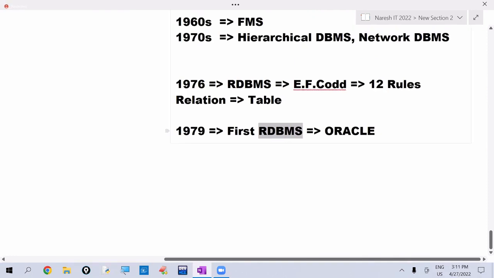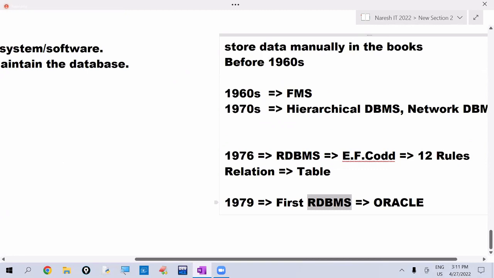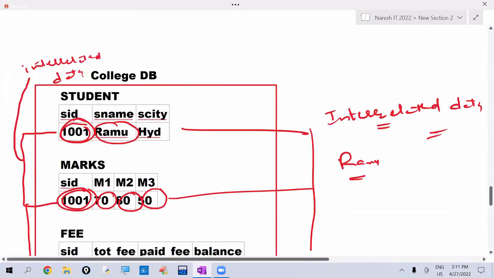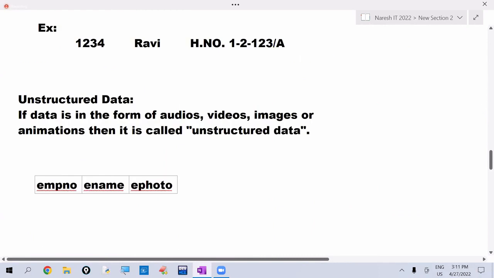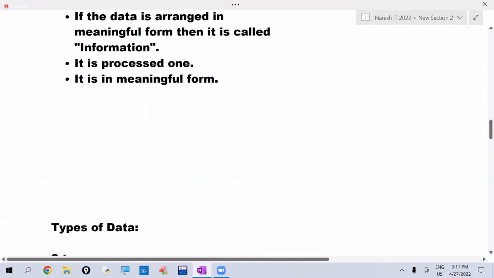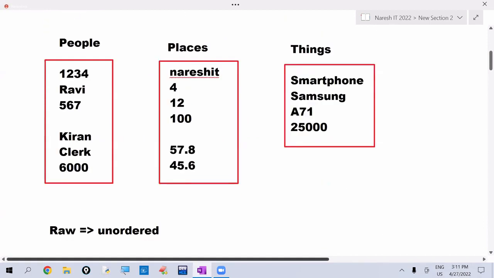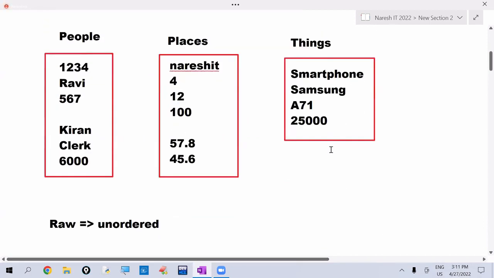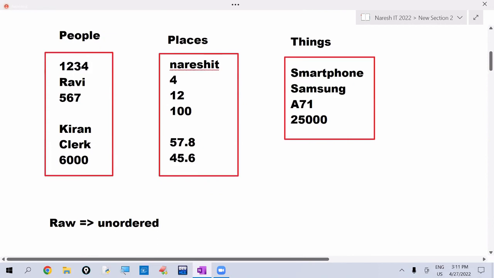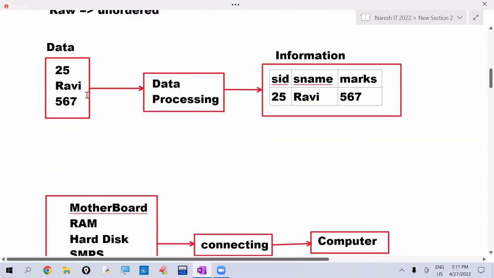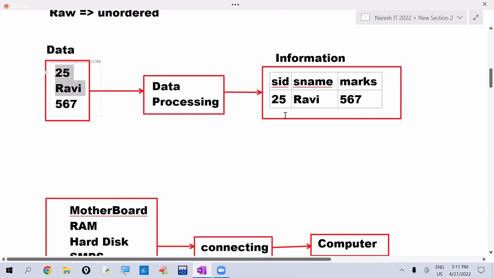Once again I am repeating, listen. Data is a raw collection of facts about people, places or things. This data is not in meaningful form. If we arrange this data in meaningful form, we call that information.